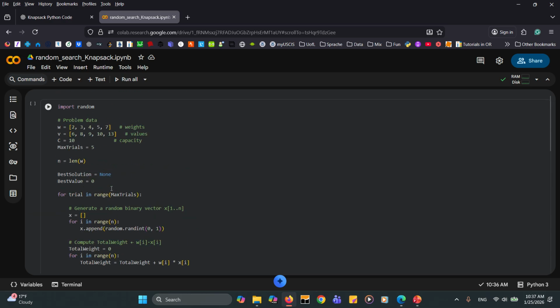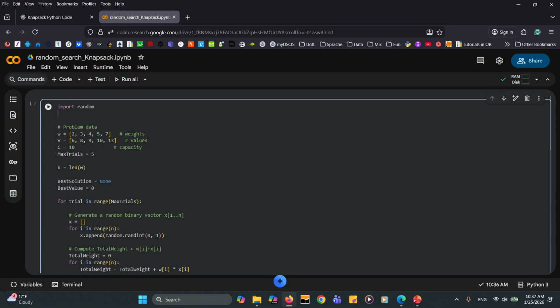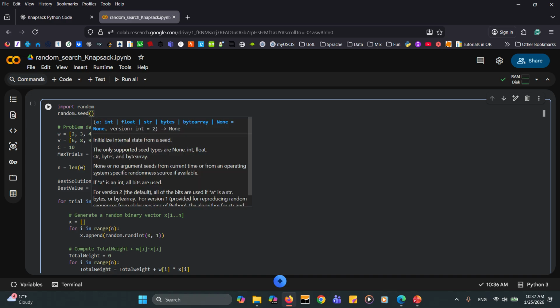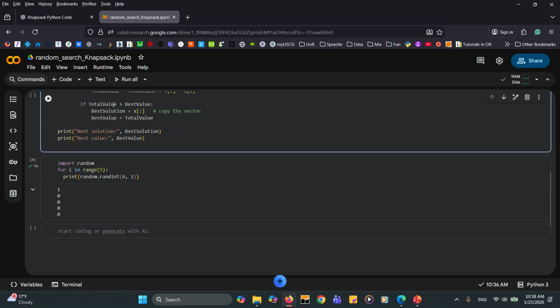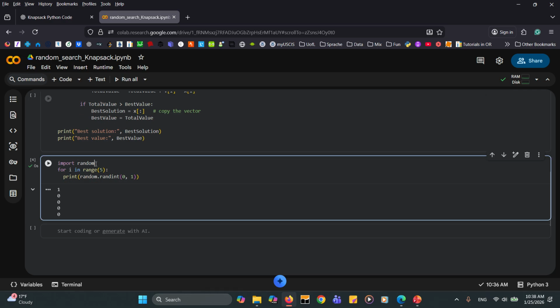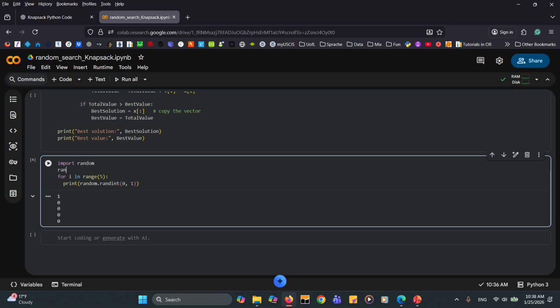To do that, we need to use this line of code, the random dot seed, and I actually used it before when we had that math quiz for logarithm. So I already showed you how to use this one. The only thing that you need to do is to fix the seed. It could be any number. I'm going to use 13 here.